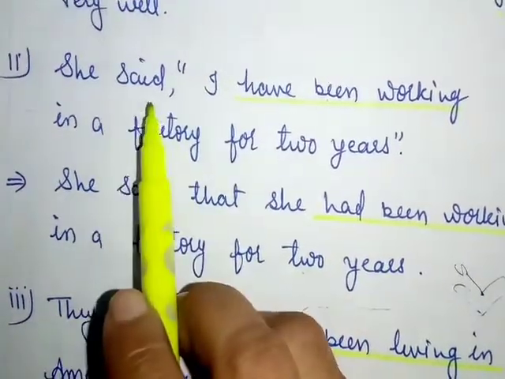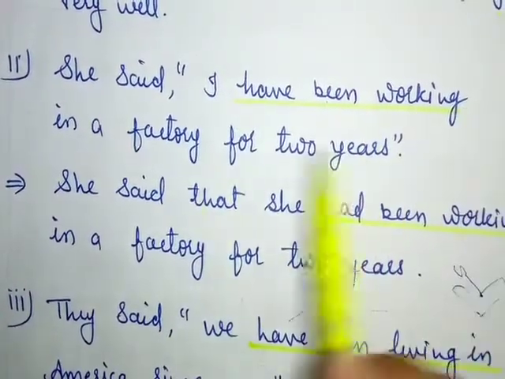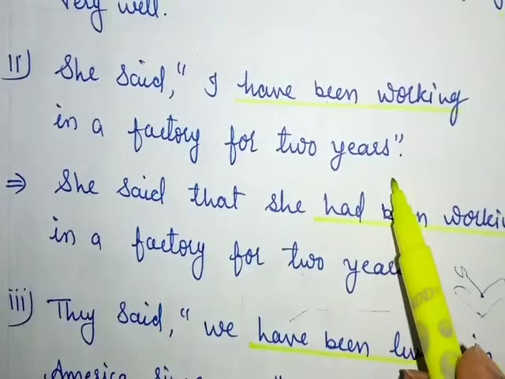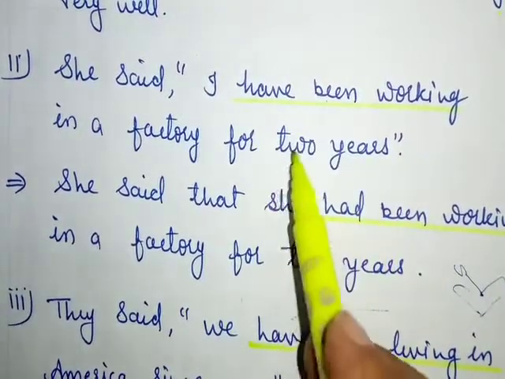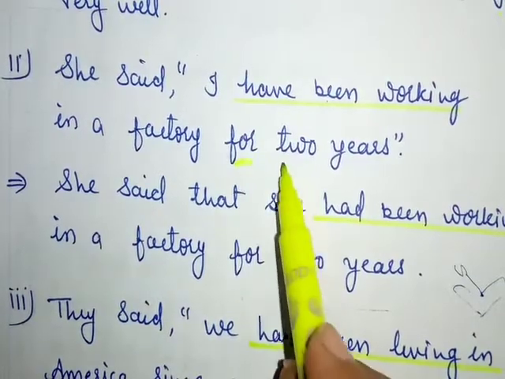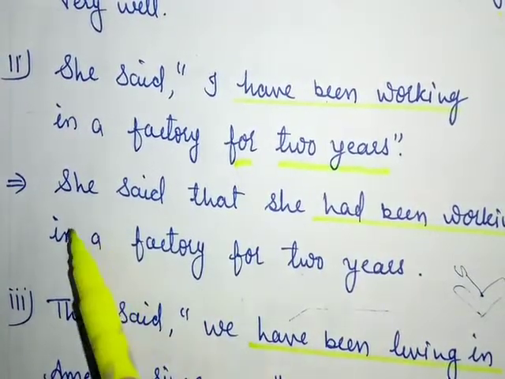Let's see. She said, "I have been working in a factory for 2 years." This is our present perfect continuous tense sentence. Here we can see the timing, 2 years. Okay. Now let's change it.